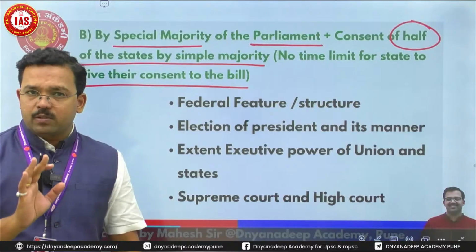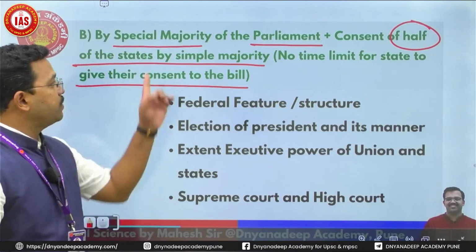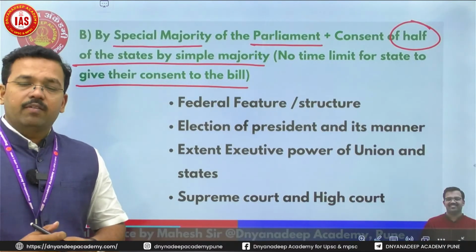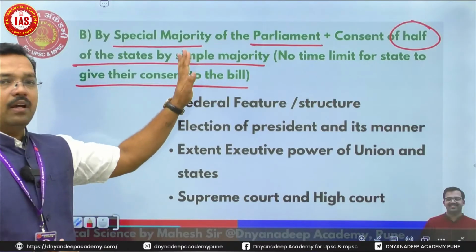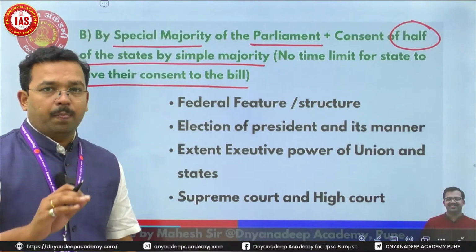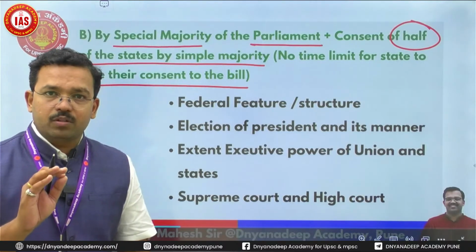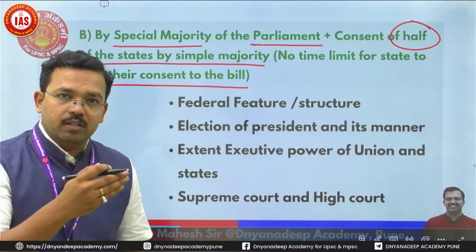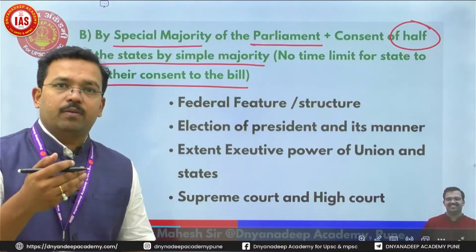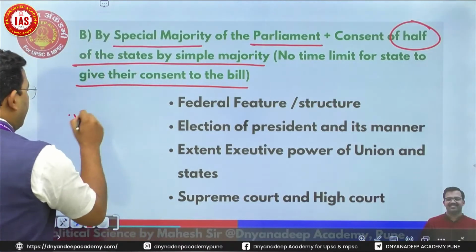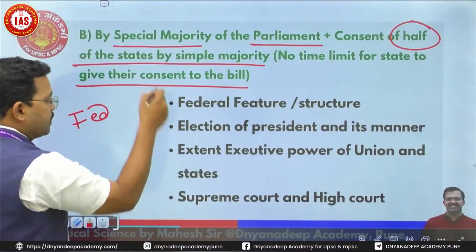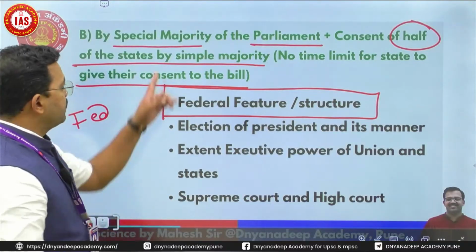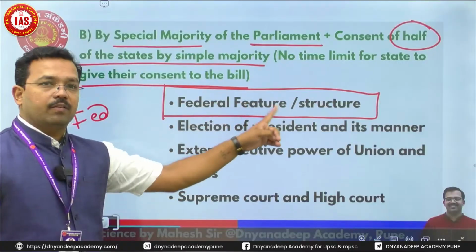Now what are the provisions of the constitution which are amended by this method? Basically, since here we are taking permission of the states, we are thinking about provisions which are related with the state. So basically, the provisions of the constitution which are related with the states, which affect the state, which compromise the state, which give equal power to the states, or which protect the states from the central encroachment are called federal features. So by this method, we amend federal features of the Indian Constitution. By second method, we change federal features of the Constitution.